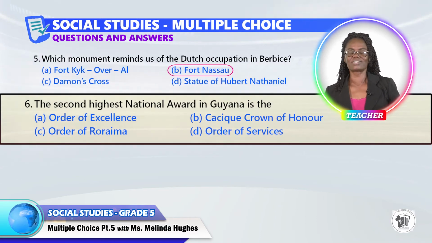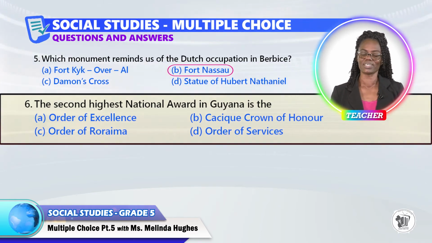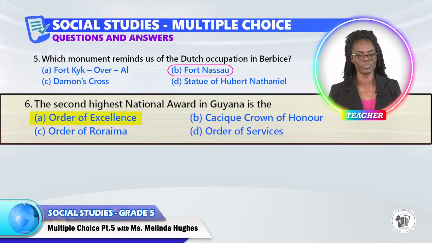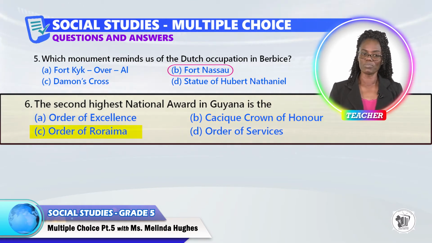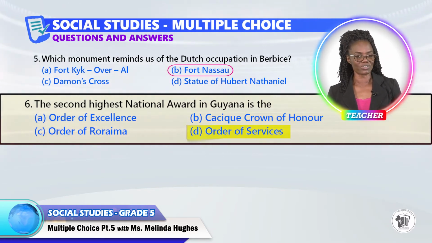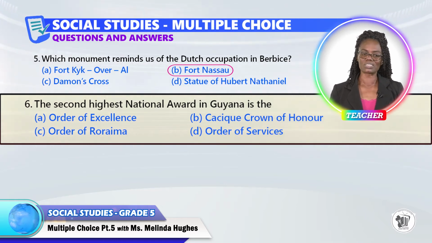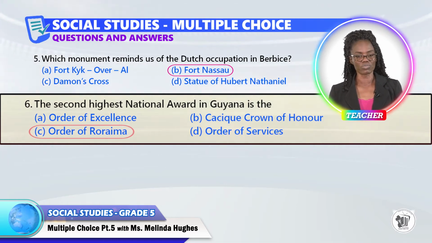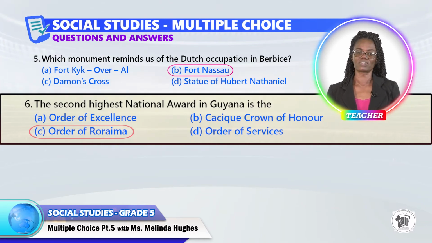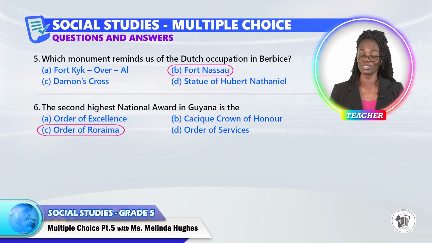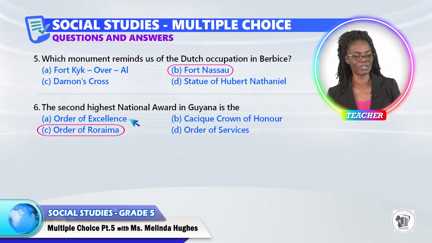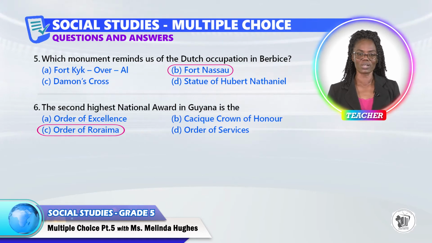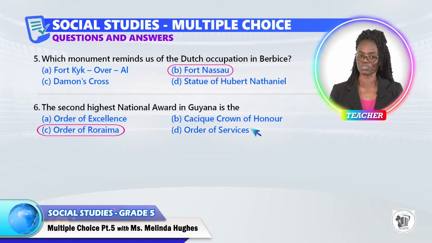Question 6. The second highest national award in Guyana is the A. Order of Excellence, B. Cacique Crown of Honor, C. Order of Roraima, or D. Order of Service. The answer to question 6 is C. Order of Roraima. That's the second highest national award. And boys and girls, do you know which is the highest? Yes, it is the Order of Excellence. And the third highest national award is the Order of Service.